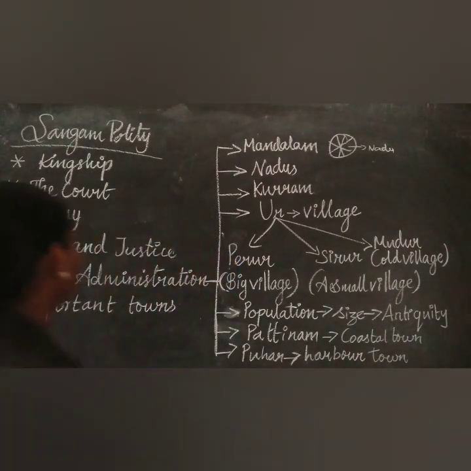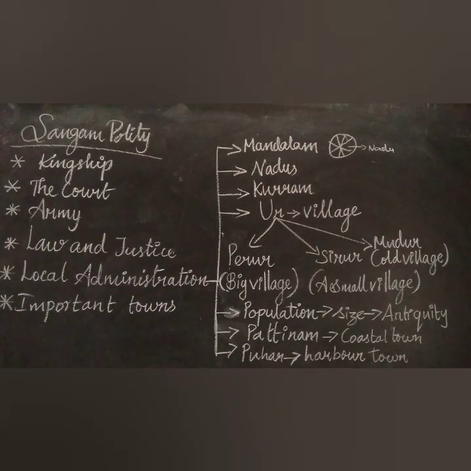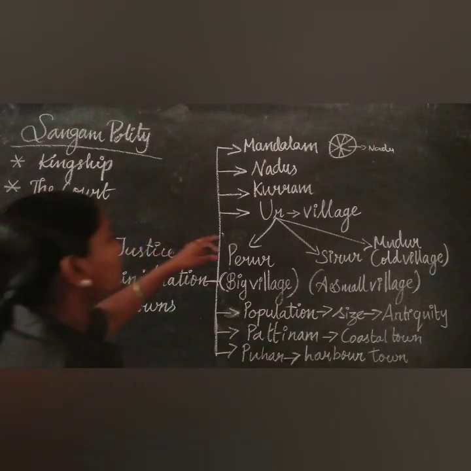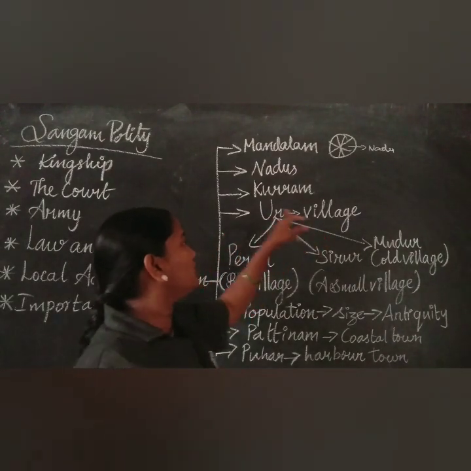So, first the local administration. The entire kingdom was called Mandalam, and Mandalam was divided into Nadu. Inside the Nadu, the subdivision is Kuram, and then interiorly we come to Ur. Ur means village.